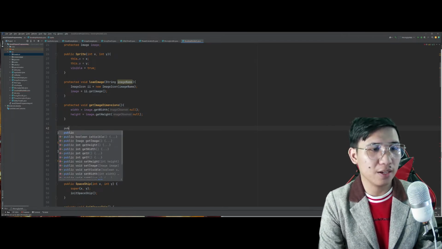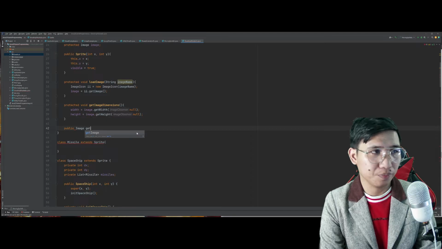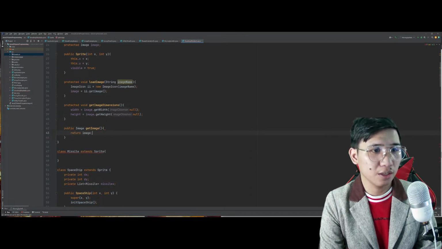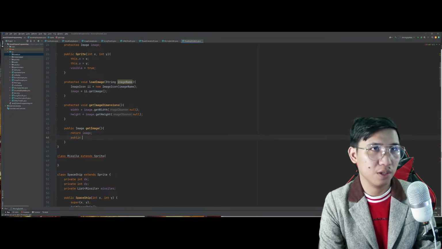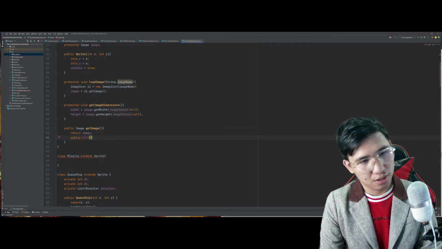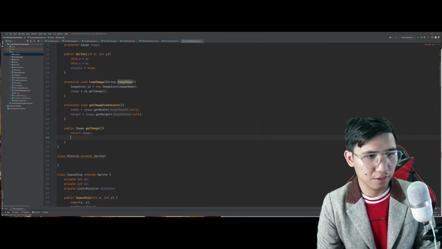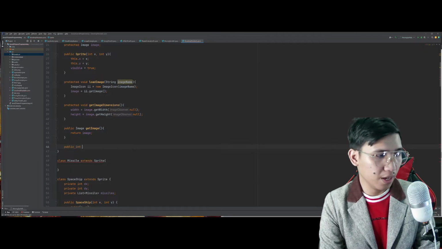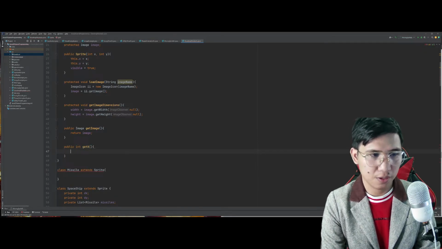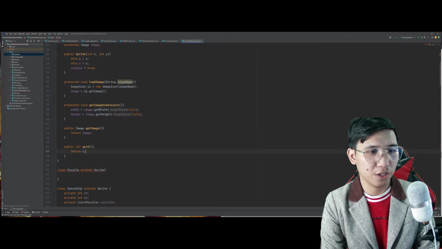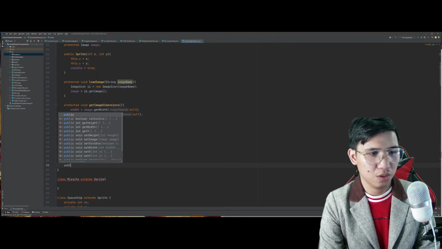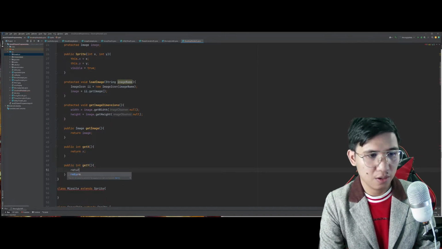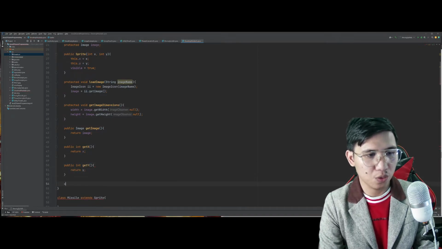So, public, especially yung image. Get image. We will return the image itself. Tapos mali. Hindi dyan. Dito. Public int get x. Yan. We will return the x value. Get y. We will return the y value.